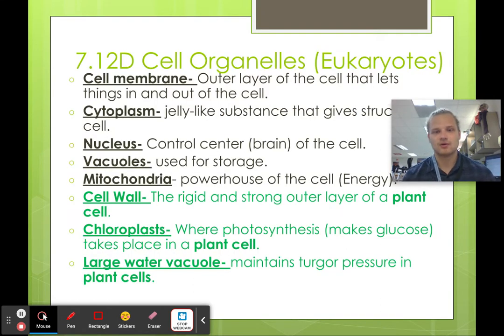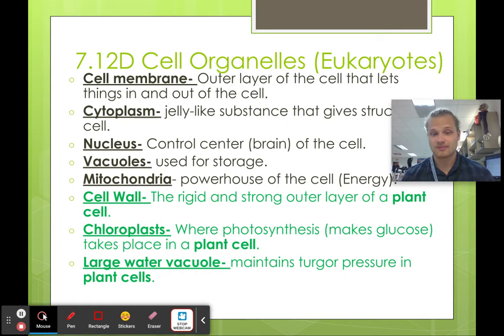All right, let's move on to cell organelles. Just a refresher for you on what all these things do. The cell membrane is that outer layer that lets things go in and out. The cytoplasm is a jelly-like substance that suspends everything in the cell, keeps it where it is, and gives some structure. The nucleus is the brain, the mastermind behind everything that happens in the cell. It tells what proteins to make, when to make them, and basically makes sure the cell is in working order. Vacuoles are used for storage. Vacuoles are in plants and animals. We're going to talk about a specific vacuole in plants in a second.